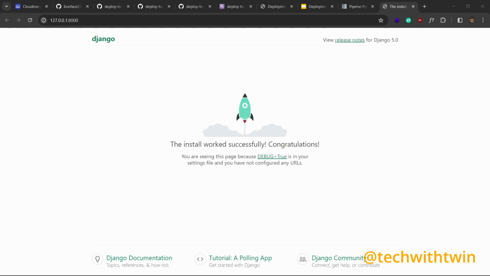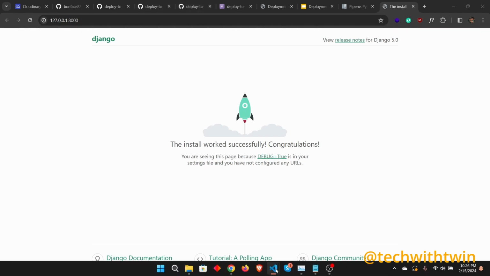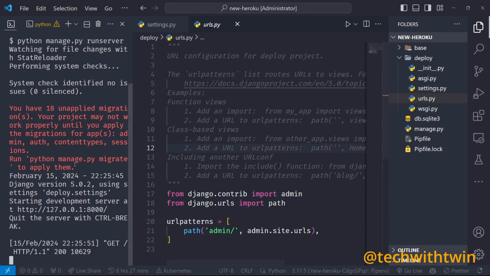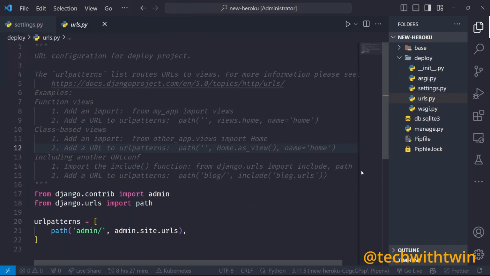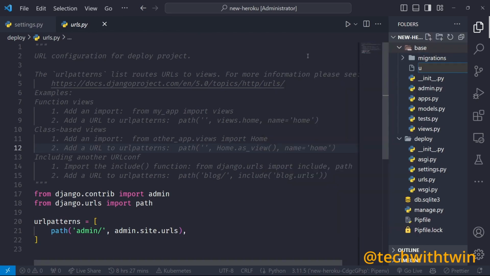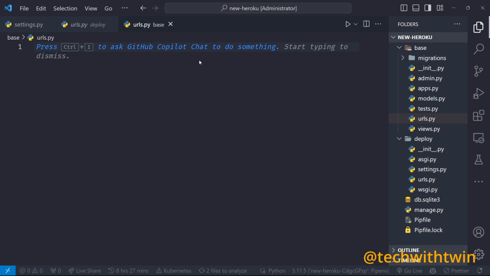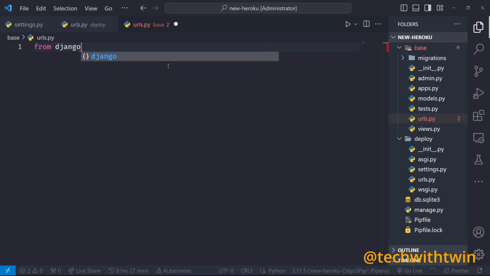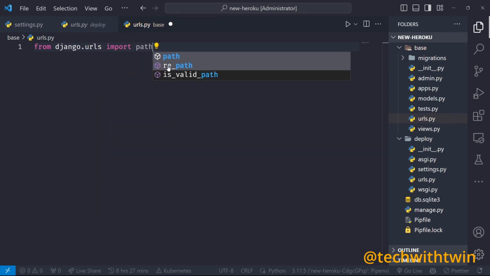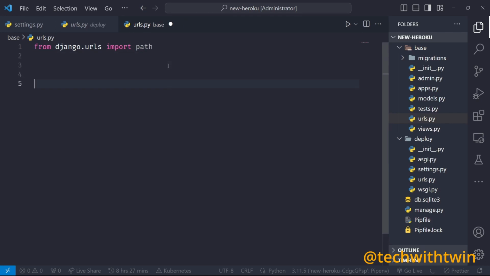So the next step is to create URLs in the base. So I can close this one, then hide this one for now. And then in the base, we need to create a new urls.py file. You can create a urls.py file, and then you can write from django.urls we import the path. You can see Copilot is trying to help. And then you create a urlpatterns.